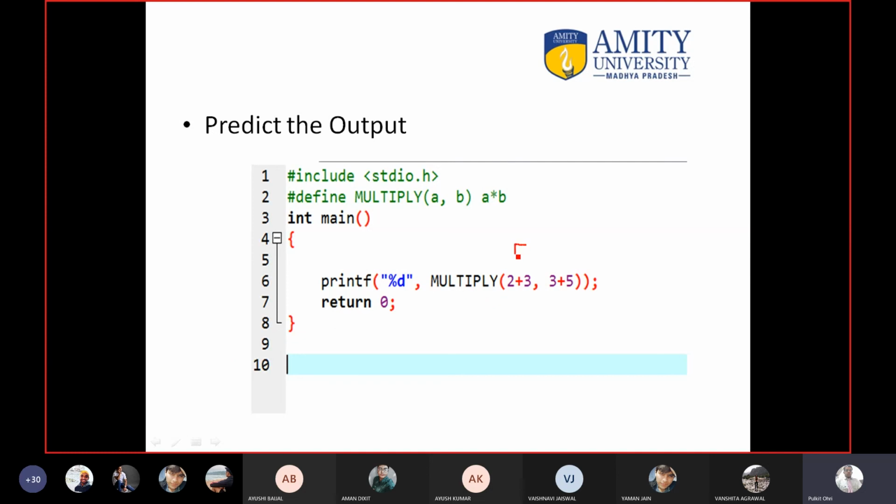3 plus 2 will become 5. And 5 plus 3 will become 8. Then multiply occurs. What is the answer? Why are you saying 16? Sir, because first multiply is done, then addition.